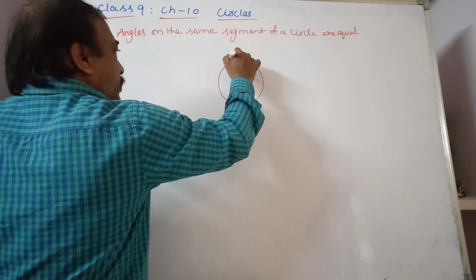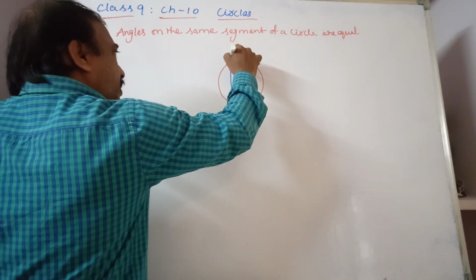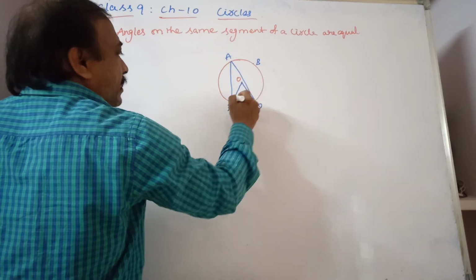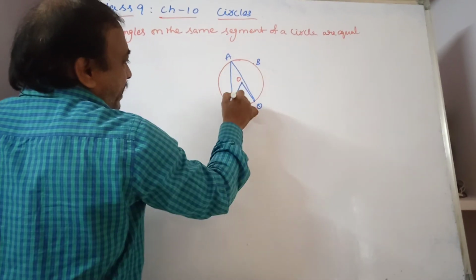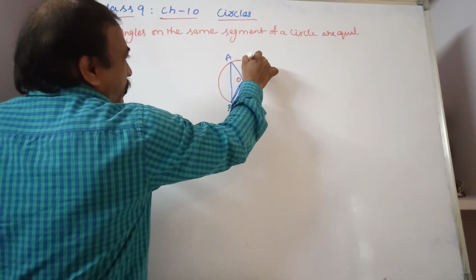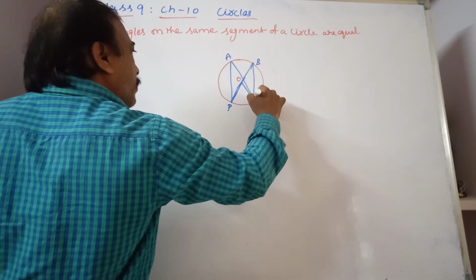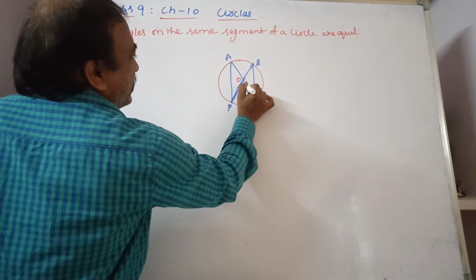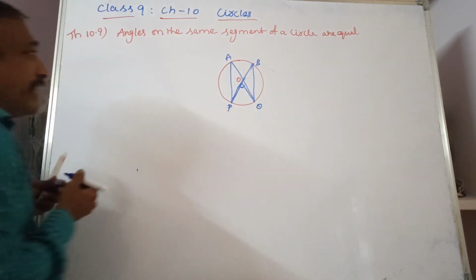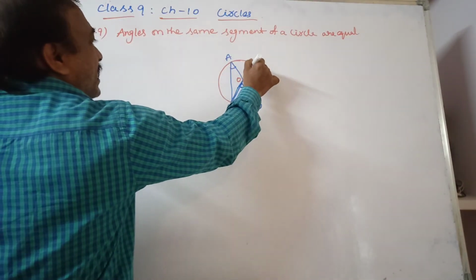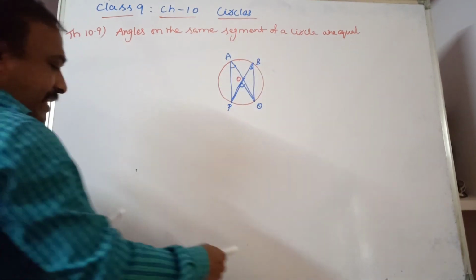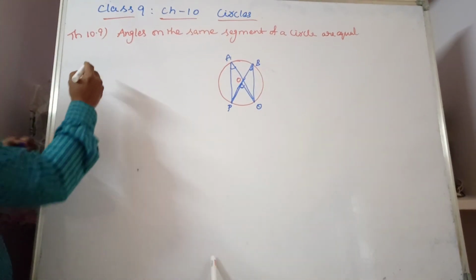So now you have to join these points, from here to here. This is the center angle, this is the center. We have to prove that these two angles are equal. So what is given actually?